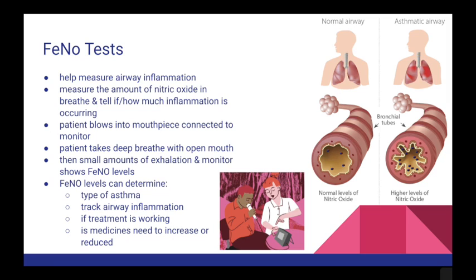During this test, a patient blows into a plastic mouthpiece or a tube connected to a monitor. The patient takes a deep breath in with their mouth open and little by little exhales until lungs are without air. The reading will show on the monitor that is connected. Knowing FeNO levels can help determine what type of asthma a person may have, track airway inflammation, show if the current treatment the patient is receiving is helping, and determine if any medicines need to be added or reduced.